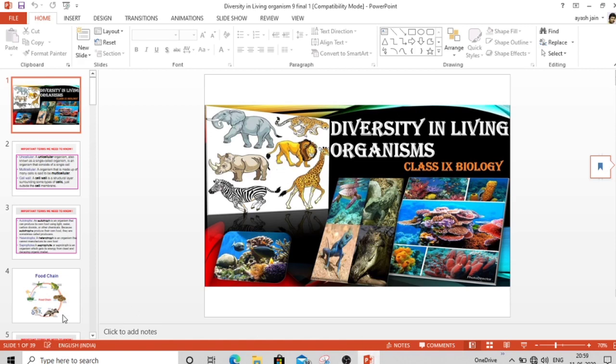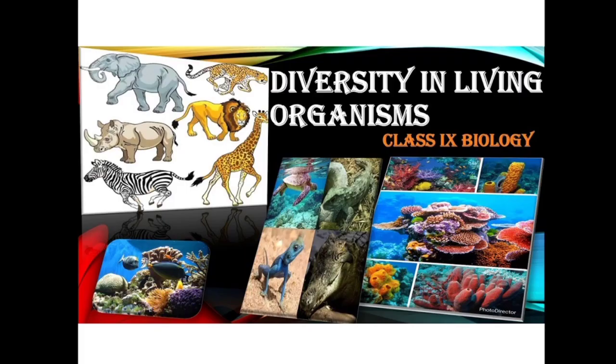Diversity in living organisms. Okay, let's see what happens in this chapter. As you know, living organisms means we're talking about all the organisms that are living, that show some characteristics by which we choose them as living, right? Here you can see so diverse they are, right? From an elephant to a lion to a small fish to a crocodile to these corals, all of them come under the living category. So much diversity in them, right?